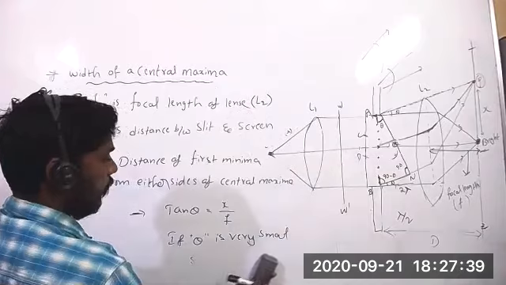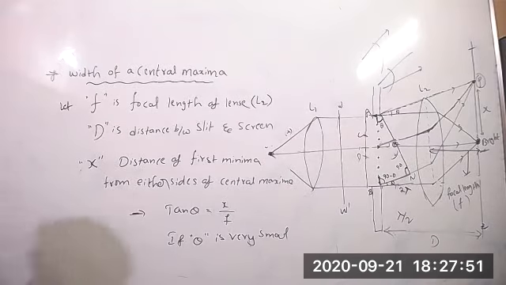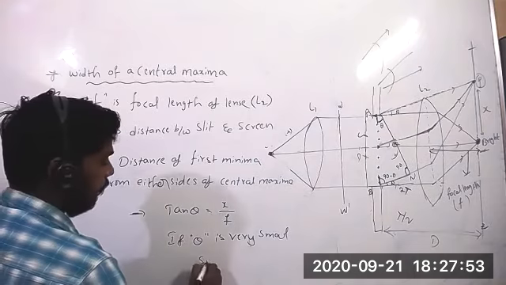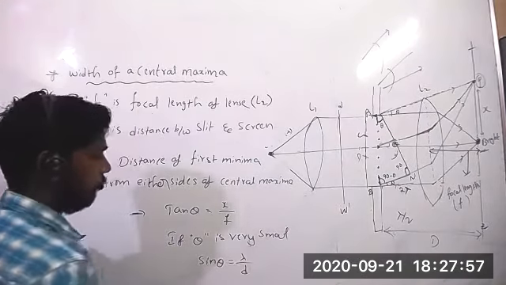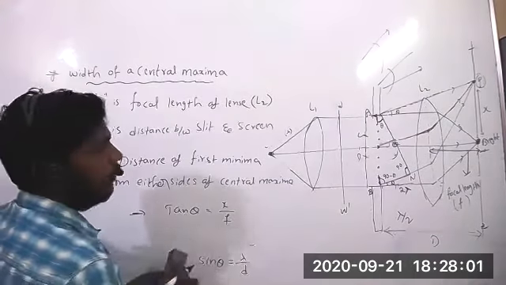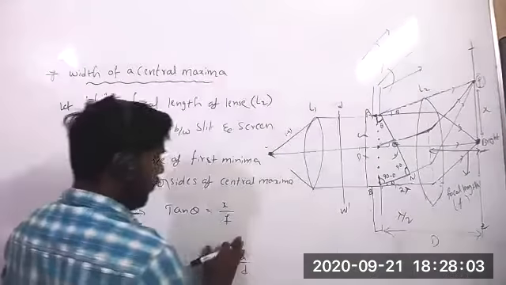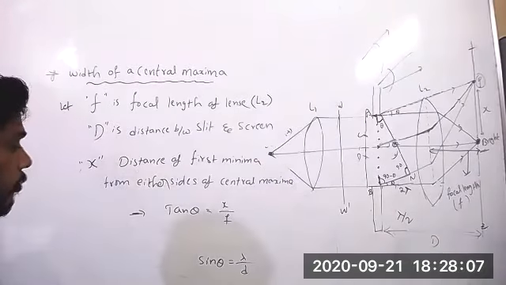Just a minute. Sin theta equals lambda by d. From here, sin theta is equal to lambda by d. One more, tan theta equals x by f.